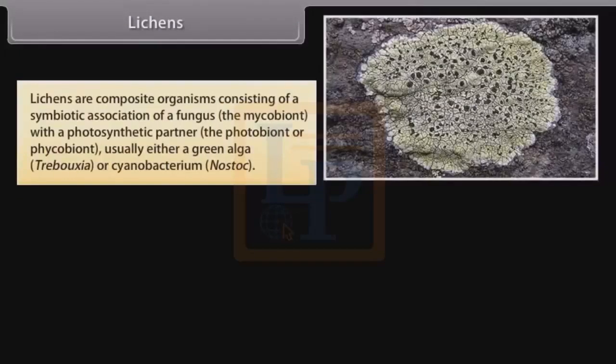Lichens are composite organisms consisting of a symbiotic association of a fungus, that is the mycobiont, with a photosynthetic partner, that is, the photobiont or phycobiont. Usually either a green algae, that is, Trebouxia, or cyanobacterium, that is, Nostoc.